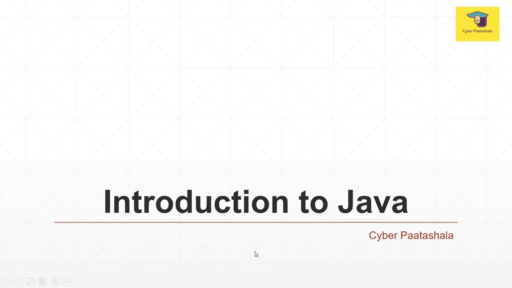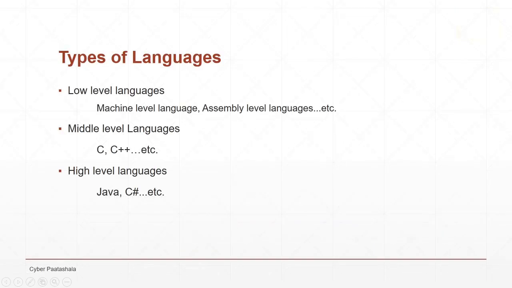Let us see what are the different types of languages that we have. After people started programming, these are the different types of languages that came across. We have low level languages, middle level languages and high level languages. In the low level languages, we have machine level language and assembly level language. Machine level language we already discussed.